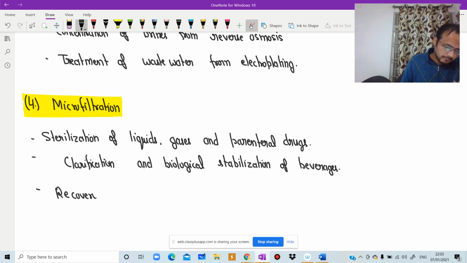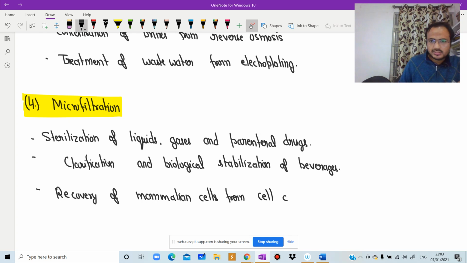Recovery of mammalian cells from cell culture broth.